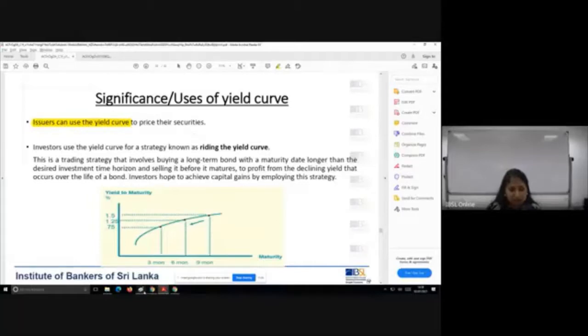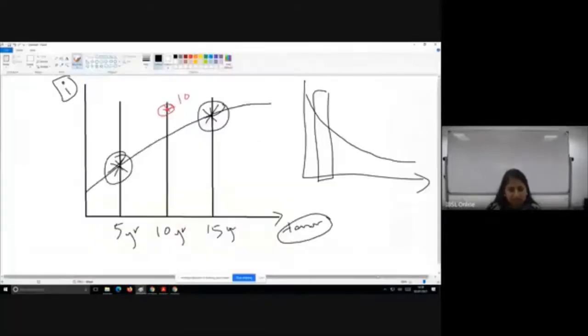Why am I saying this as a benefit? Now remember the earlier overpriced and underpriced scenario. If you are a new issuer, and you know that according to the yield curve, a 10-year bond should have a 7% interest rate, and you price your instrument at 10% with the same maturity, it's going to be underpriced.